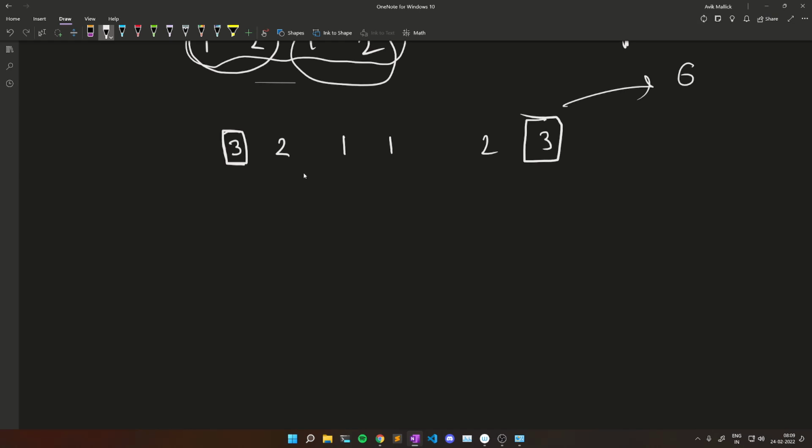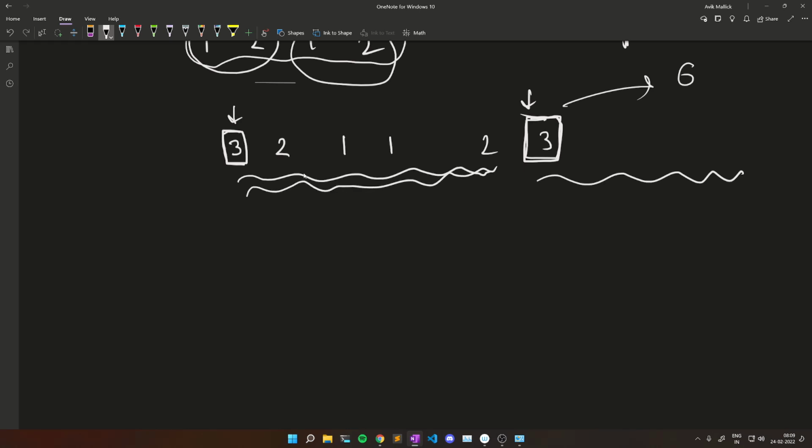What I want to do is make a tandem part like this, so that here also exists 2 1 1 2. How can I do that? First I see that the 3 and 3 are already present. Now I want to remove these two from my calculation, I mean I want to make the first tandem from here to here.